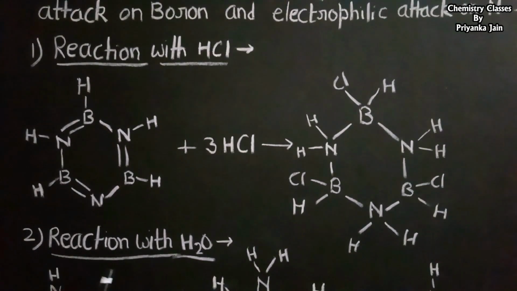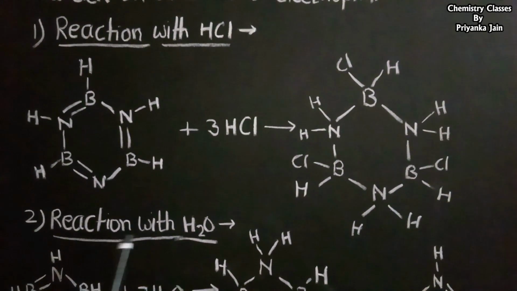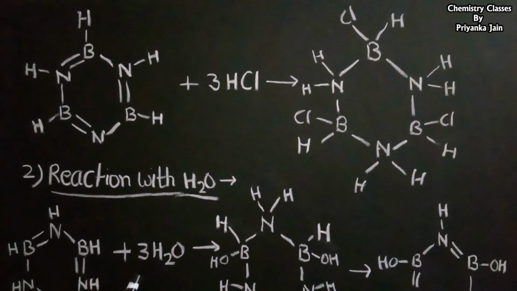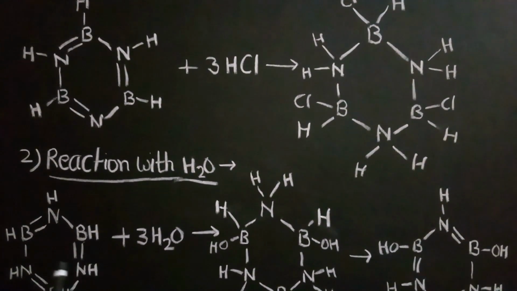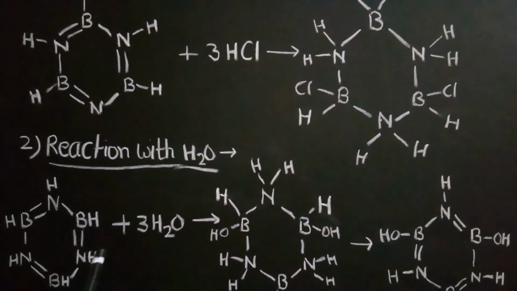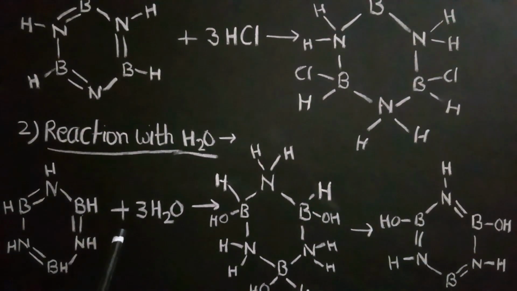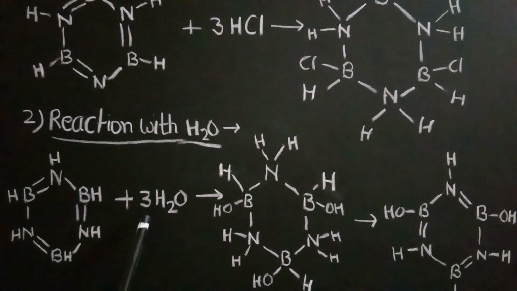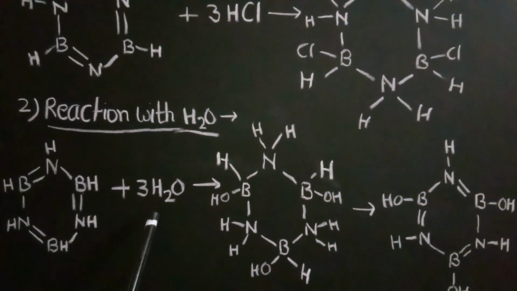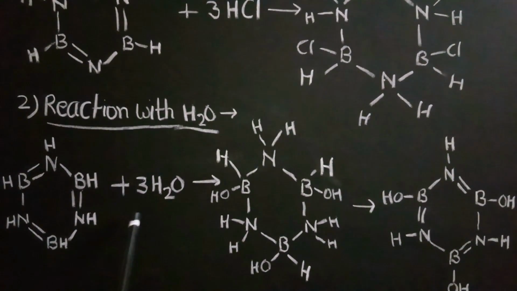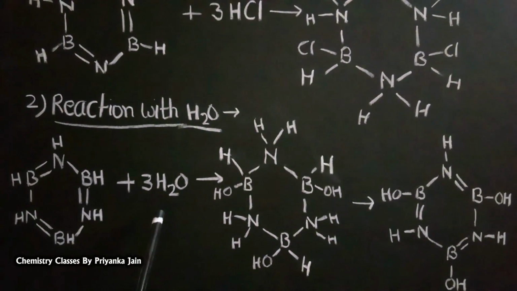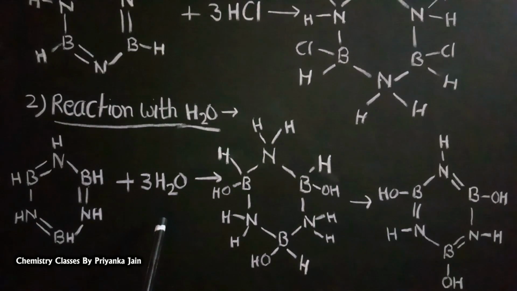A similar reaction happens with water. When it reacts with water, it adds 3 molecules of water. Water can also be written as HOH, where H has a slightly positive charge and OH has a slightly negative charge.